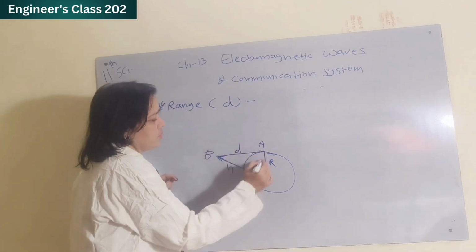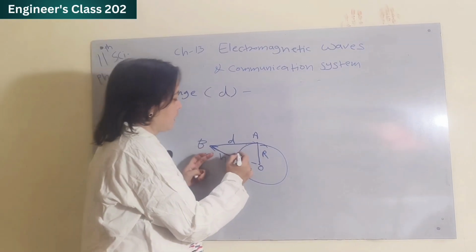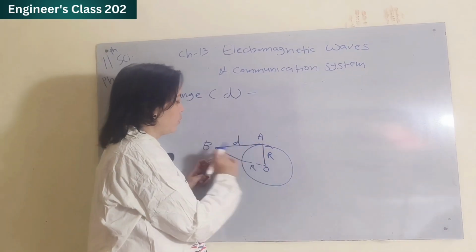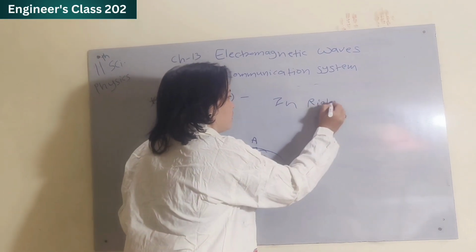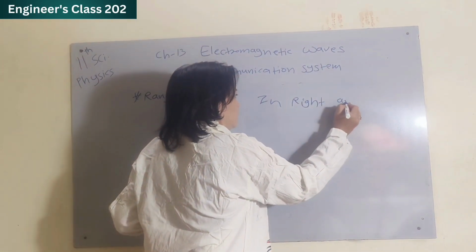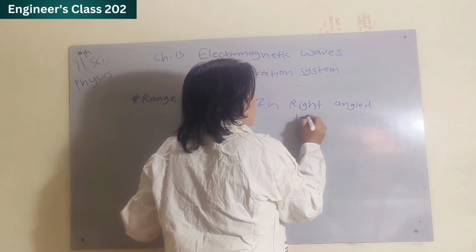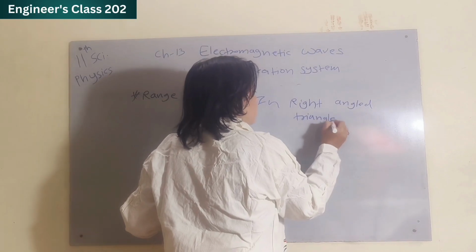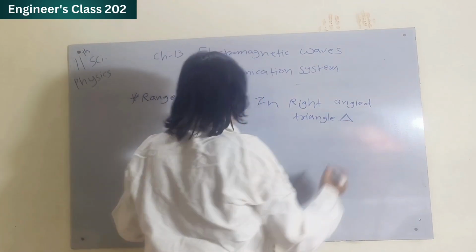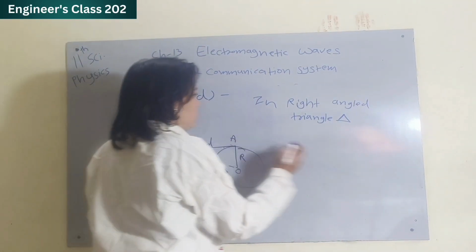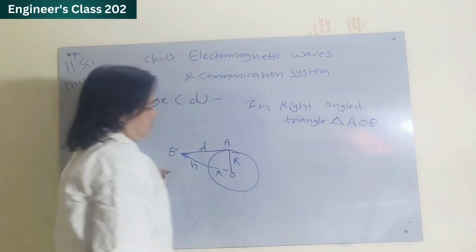If we see this triangle, this is a right angle triangle AOB.